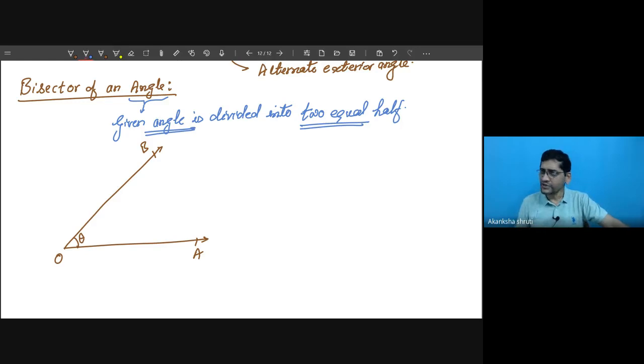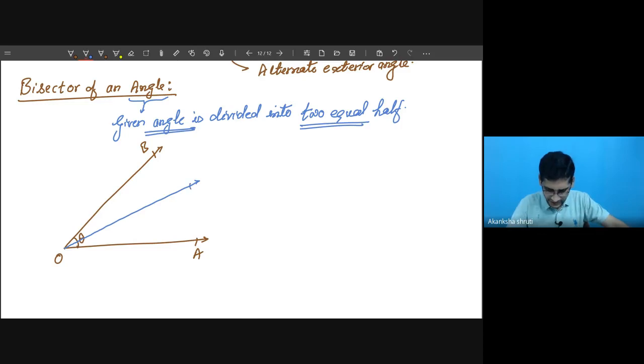Now we want to draw the bisector of this angle. It means you have to divide this into two equal halves. If I just draw this line, what we observe is that this angle appears to be smaller than this one, so it cannot be the bisector. So for a bisector, this has to be moved upward so that the angles on both sides become equal.